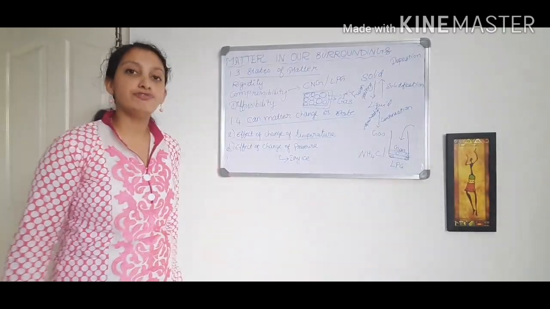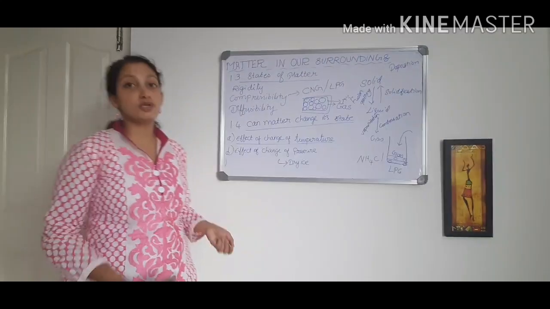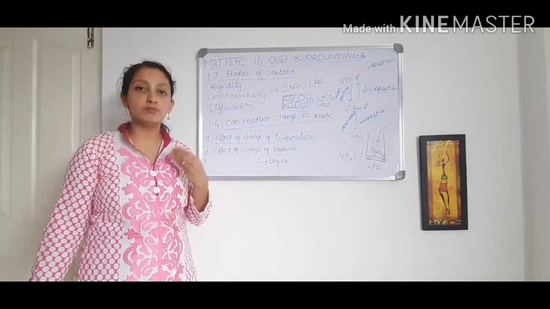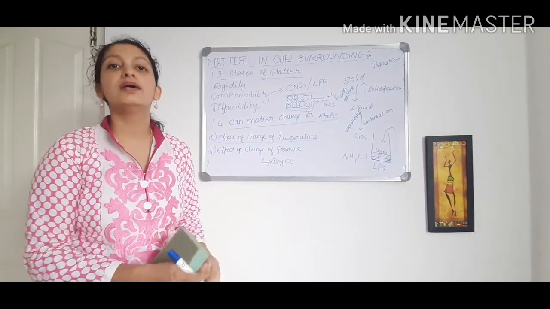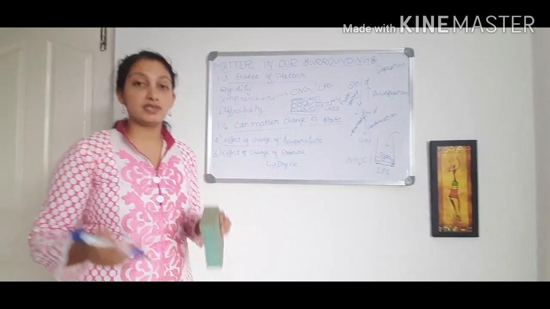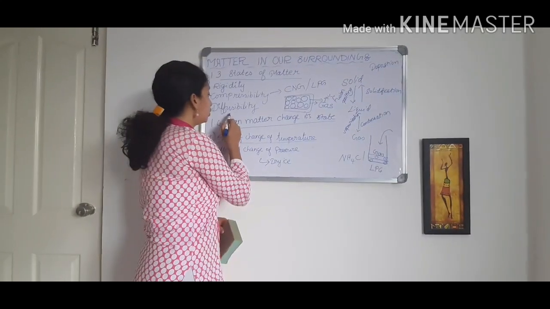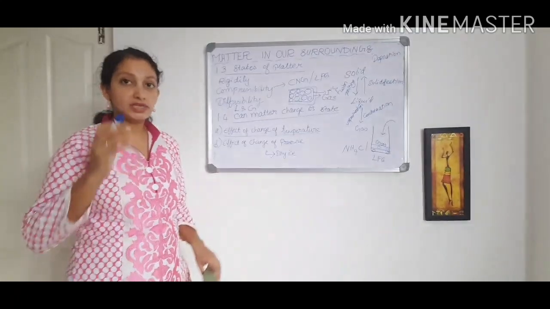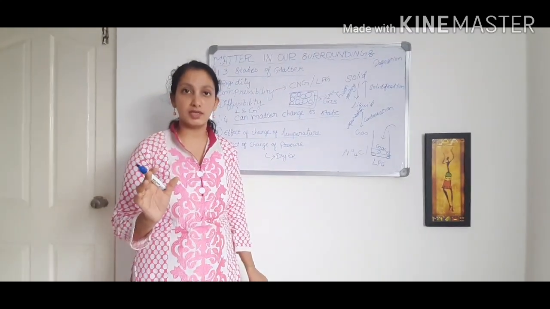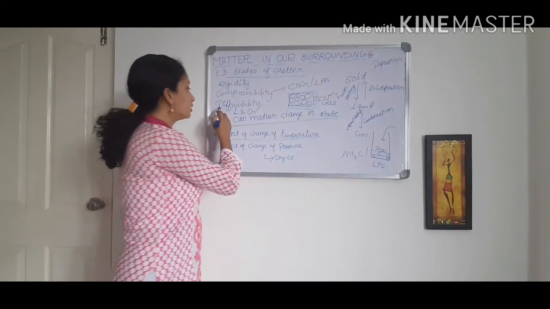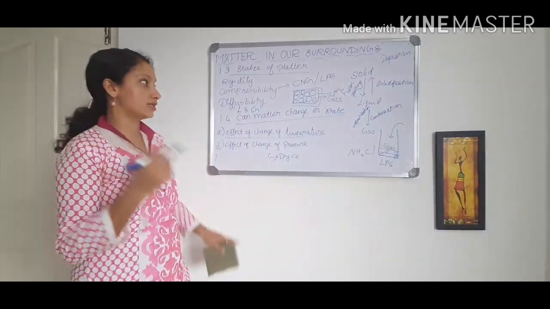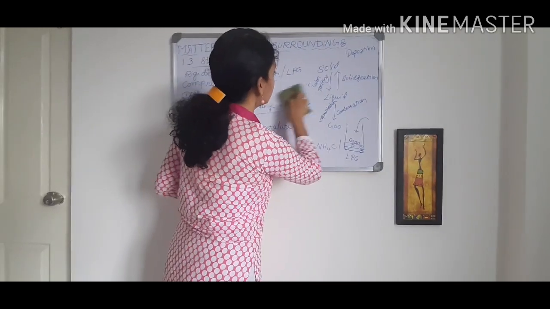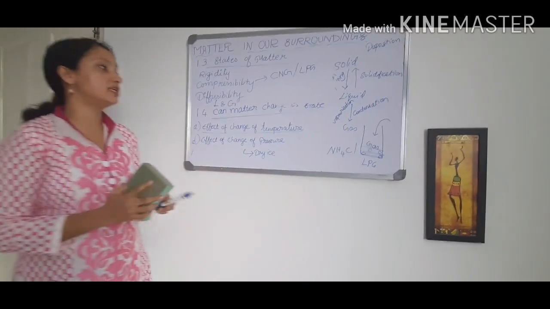Next one is diffusibility. What is diffusibility? Able to diffuse or able to mix with other types of matter. This happens only for liquid and gaseous matter. Only if there are spaces between the particles, this diffusibility can be explained. How is it? Can you give an example for this diffusibility?